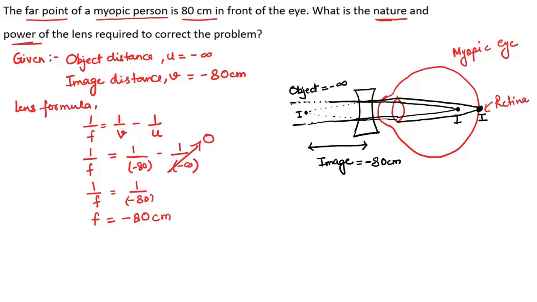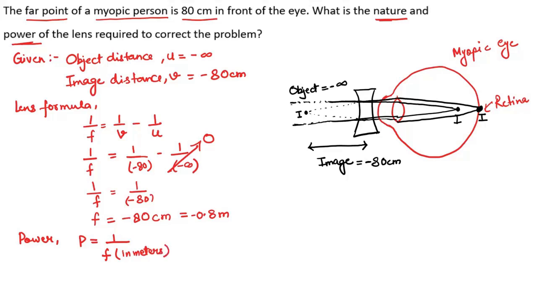If we convert the unit centimeter to meter, we can write minus 0.8 meter. Why we convert this? Because for power we need it in meters. Now let's write the power formula, which is P equals 1 upon F, where the focal length must be in meters.